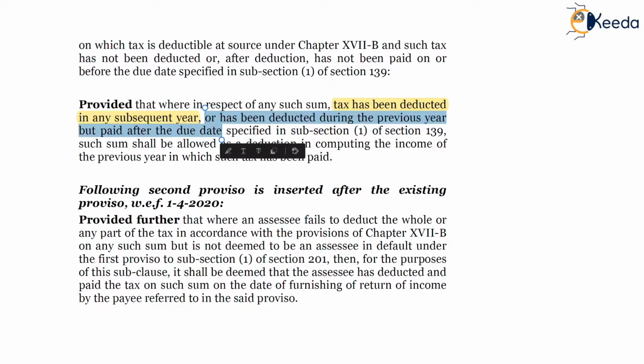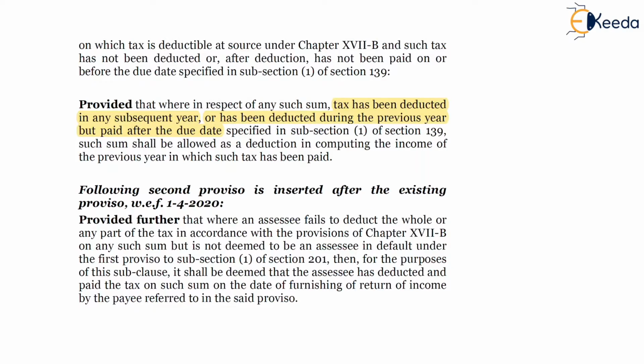So second situation specified in section 139, such sum shall be allowed as a deduction in computing the income of the previous year in which such taxes have been paid. So by this provision, the legislation is trying to say if taxes have been deducted and paid, it will be allowed in the year in which taxes have been deducted.